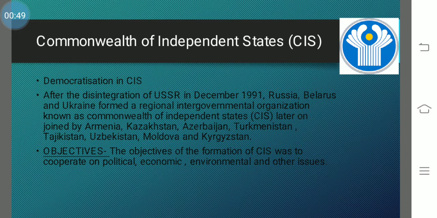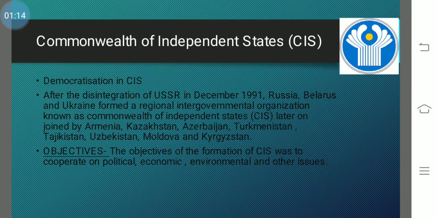Earlier they were a part of a union, a unit, together as one. But after the disintegration, they became independent to take their own decisions, though they formed an organization where they were together again, but this was not a formal organization.